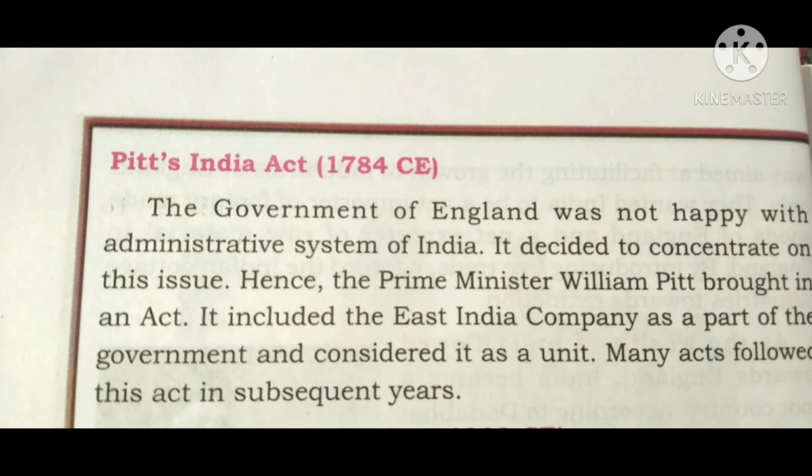Pitt's India Act. The government of England was not happy with the administrative system of India. It decided to concentrate on this issue. Hence, the Prime Minister William Pitt brought in an act. It included the East India Company as a part of the government and considered it as a unit. Many acts followed this act in subsequent years.